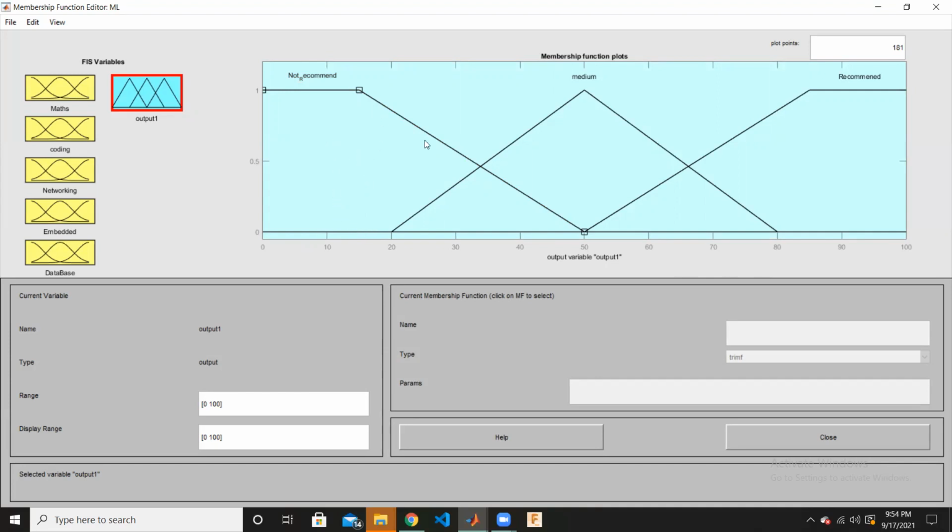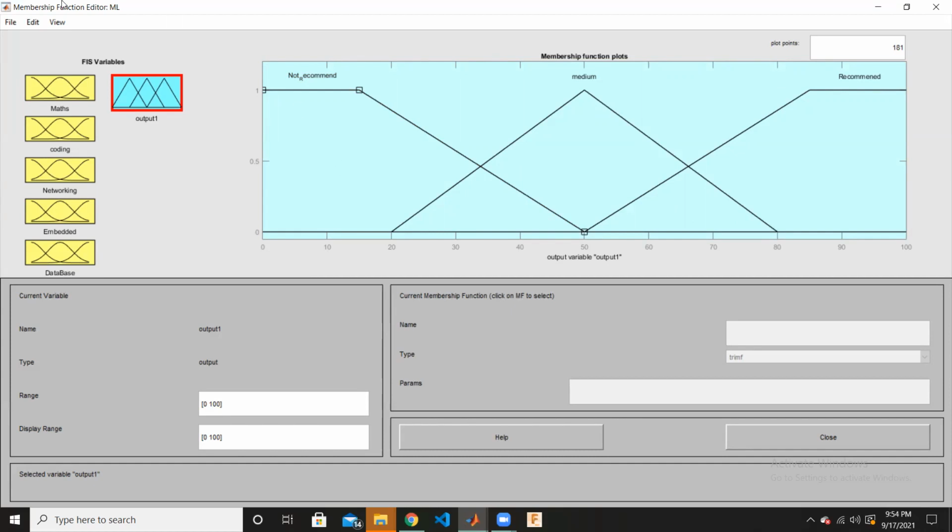Otherwise, from 15 percent to 50 percent it's reducing. Likewise, from 50 percent to 80 or 85 percent the person's skill is increasing, and it becomes recommended. Above 85 percent we tell it as a recommended set of skills for that person. For medium, we take 20 to 80 as the medium level. So it's giving a well distributed output.